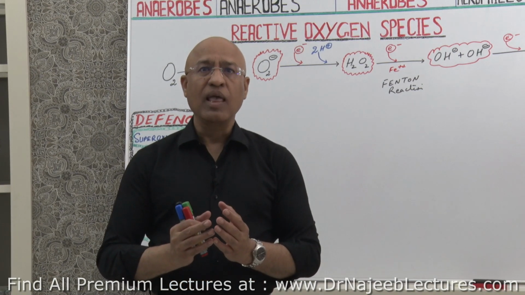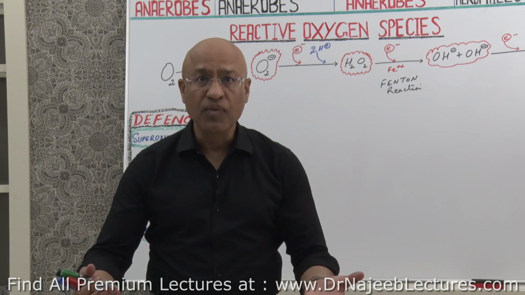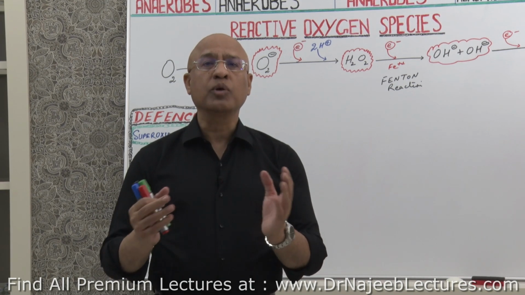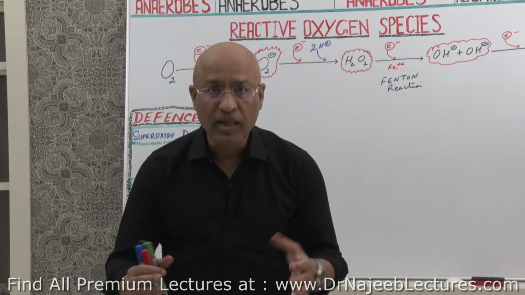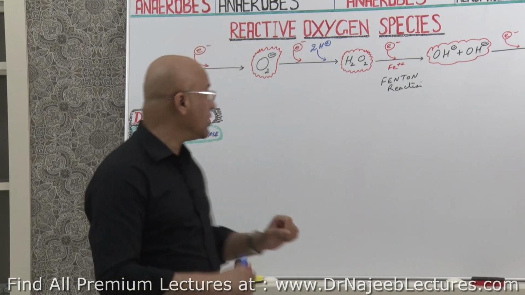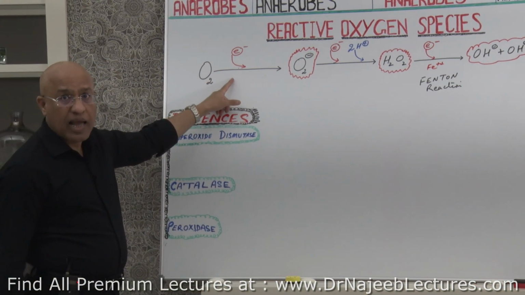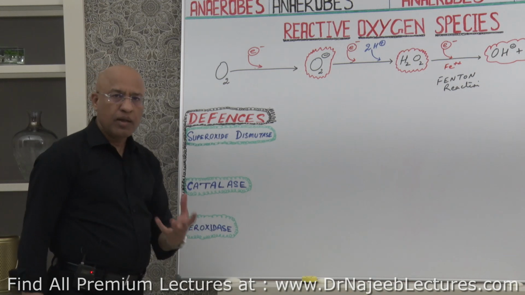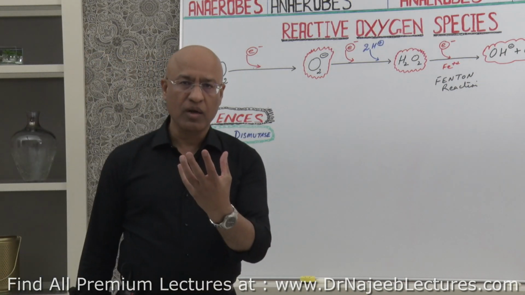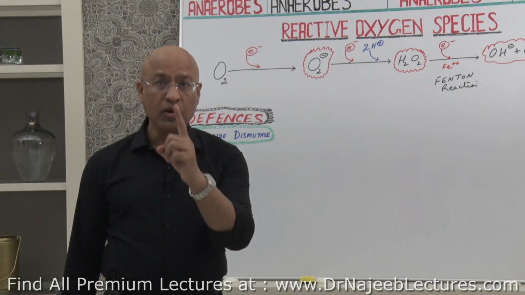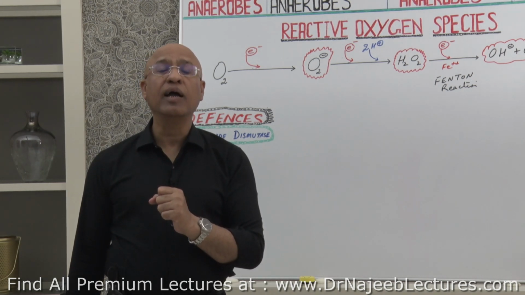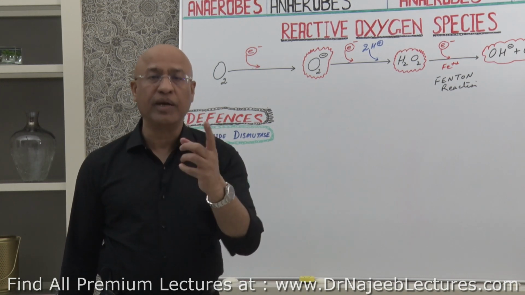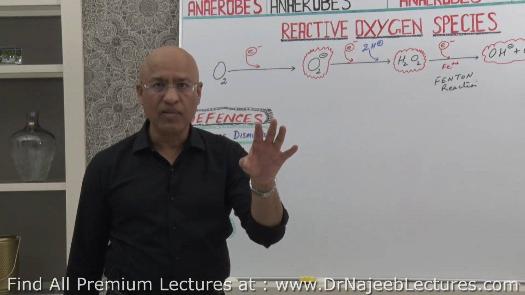All these cells are trying to get energy, and in the process of getting energy there are some extra, or you can say, wandering electrons. These electrons can react with molecular oxygen and partially reduce this molecular oxygen. This partially reduced oxygen is highly reactive, right? It has an extra electron in its outer orbit, which loves to react here and there, right?